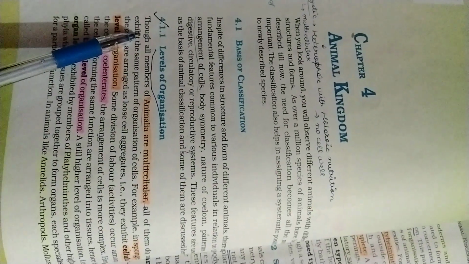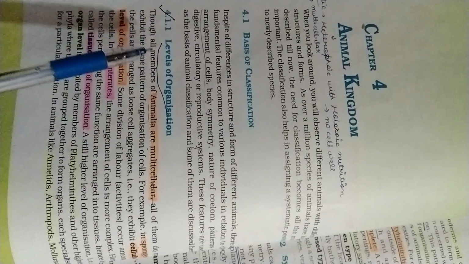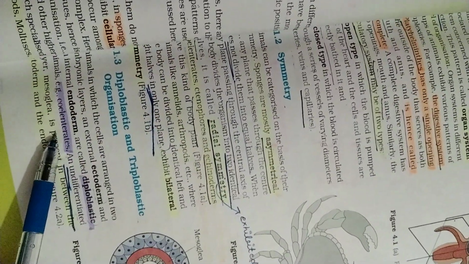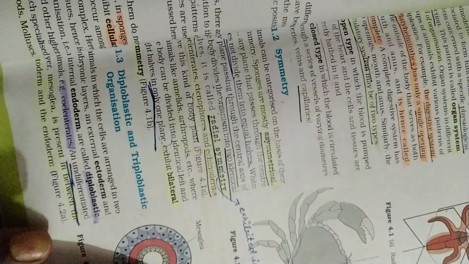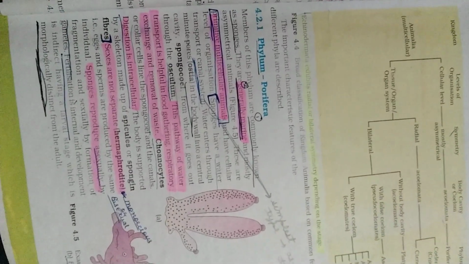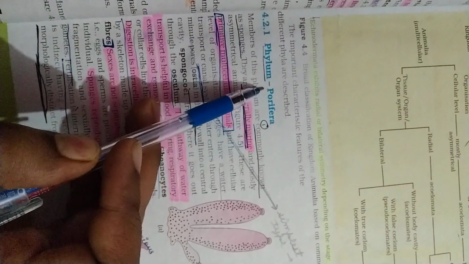First is level of organization, the basis of classification. Second is symmetry. Then triploblastic and diploblastic organisms, coelom, segmentation, notochord. Now we will come to the phyla. In this, the first phylum is Porifera.